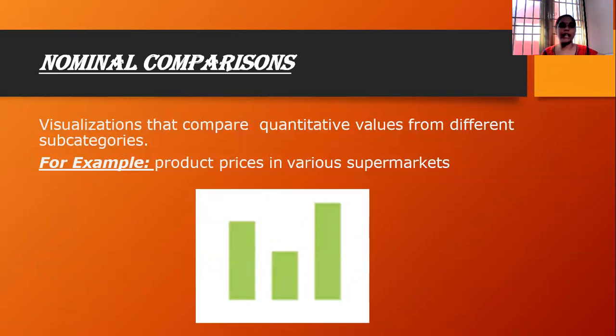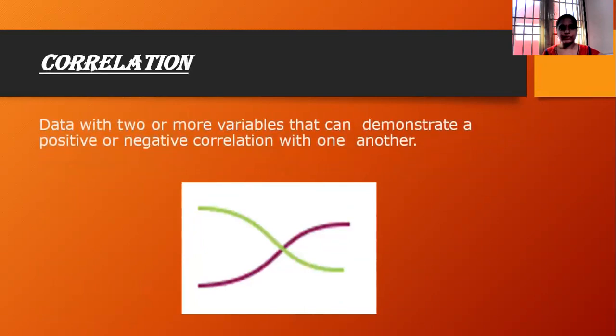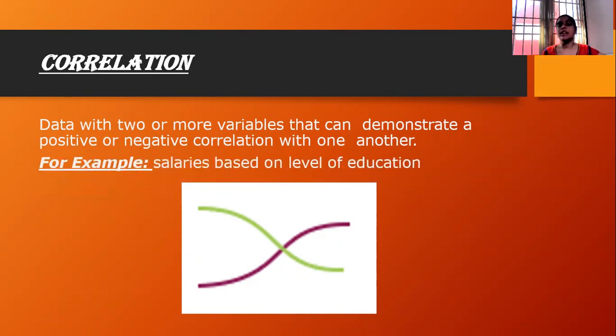Next one is nominal comparisons. Nominal comparison means comparing quantitative values from different subcategories, for example, comparing product prices in various supermarkets. That is nominal comparisons. Next one is correlation. Correlation shows how each variable in the data is related to other variables, and whether it is related in a positive correlation manner or a negative correlation manner. Example: salaries based on the level of education. This is an example of correlation.